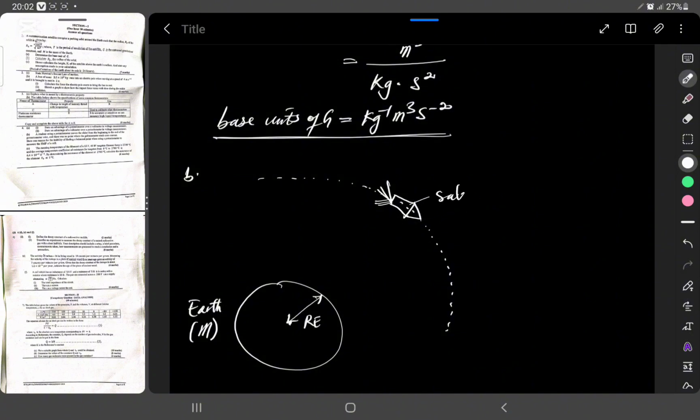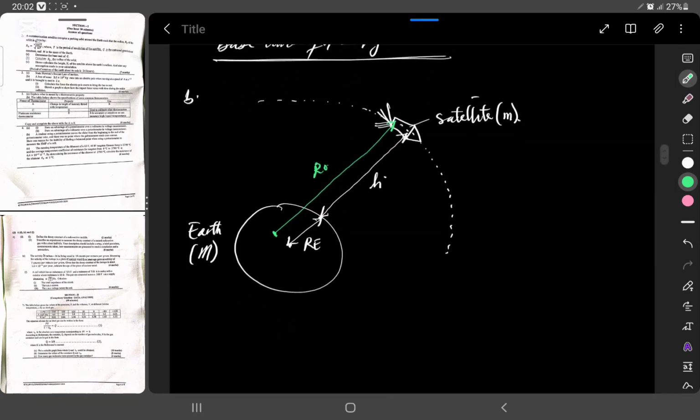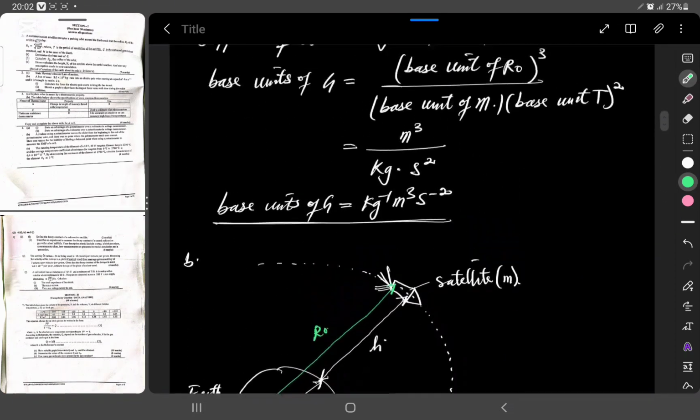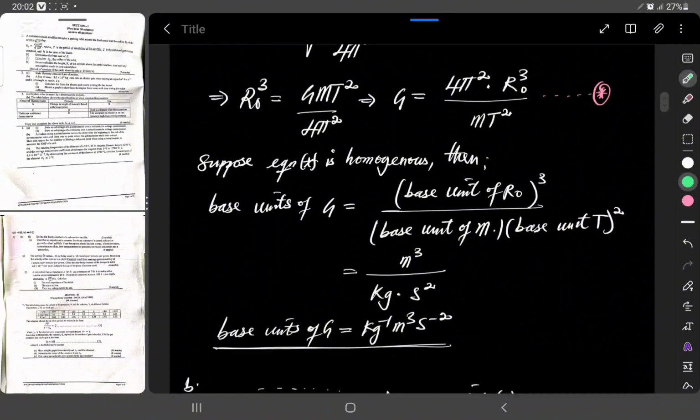This is the satellite of mass small m. Now, the distance from the surface of the Earth to this altitude is the height h. But the value of R0 represents the distance from the center of the Earth right up to that altitude. That is R0. To quickly get the value of R0, we'll just apply our formula given to us.